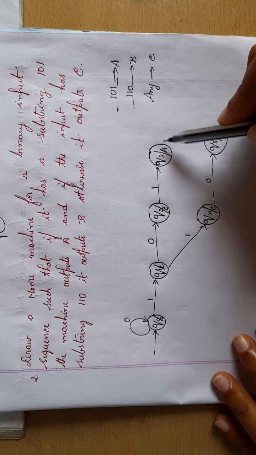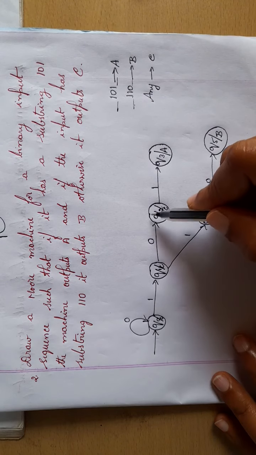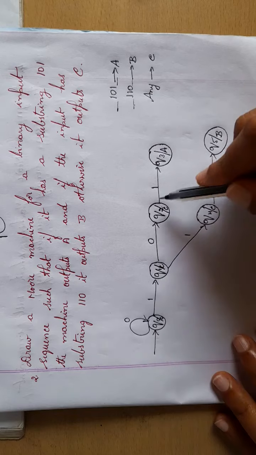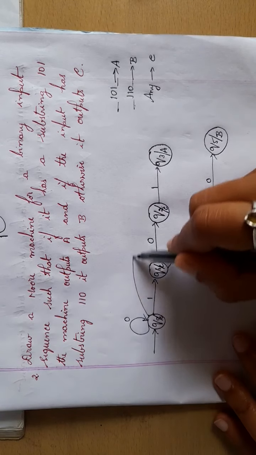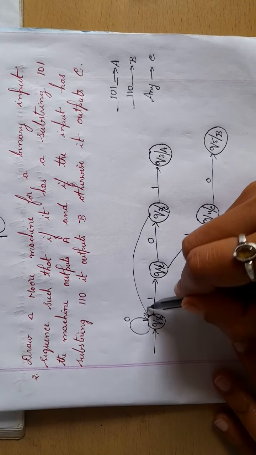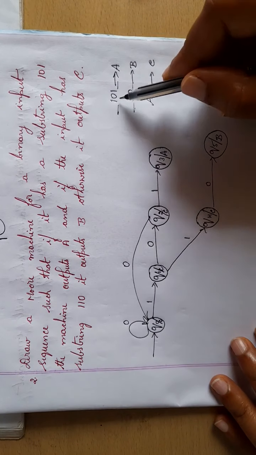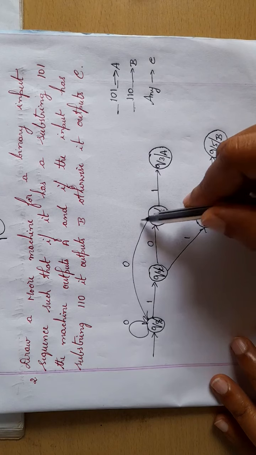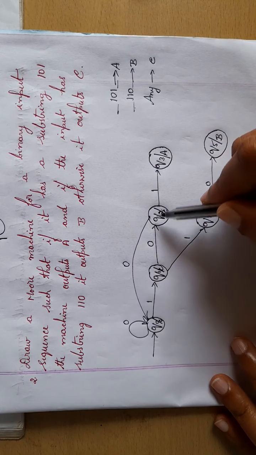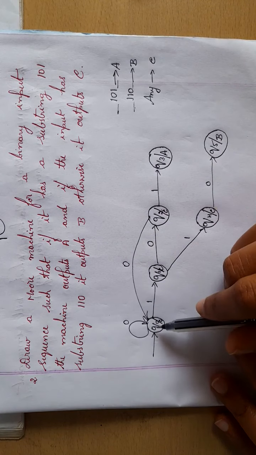So the output here is A. I need 101. So what I will do here is 1 is already done. I will take 0 to this particular state. If I loop 0 here, I will lose this string. If I get it here also, it becomes 001. So I will just take it to the first state.